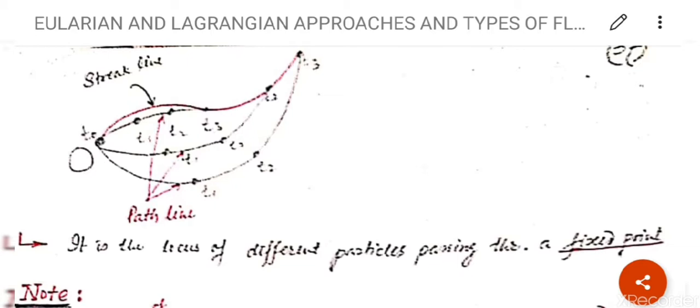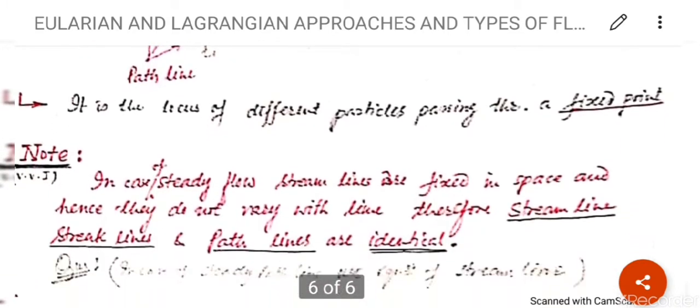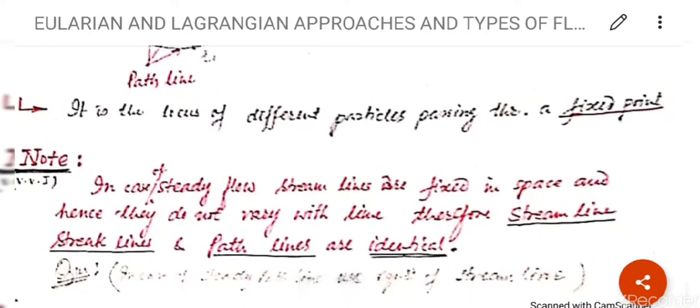Now if we join the t equal to 3 points, which I have drawn in red color, the top of the line, t is equal to 0, it will meet t is equal to 3 of the first fluid particle, t is equal to 3 of the second fluid particle, t is equal to 3 of the third fluid particle. So these are different fluid particles. So this is known as streak line. Clear? It is the locus of different particles passing through a fixed point. They pass from this same point, but they are different particles.